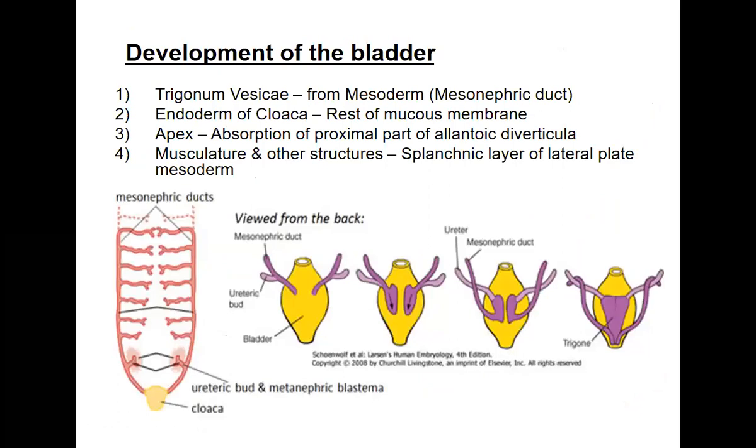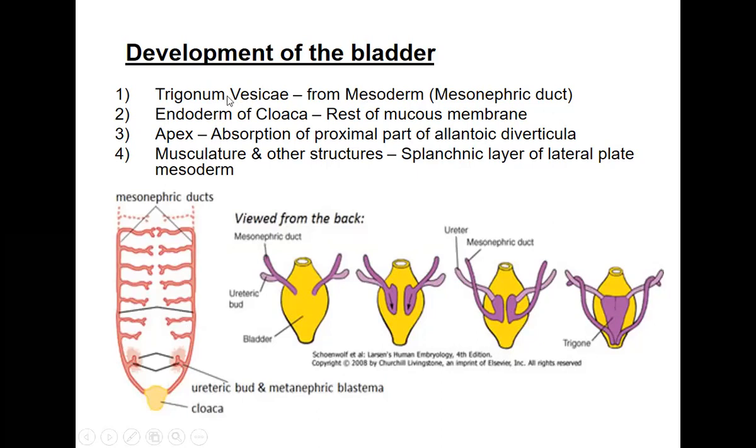Finally, going to the development of the bladder, just a brief part of it. The development of the bladder is from the trigonum vesicae, especially the base of the bladder, which is posterior, will develop from the trigonum vesicae, from the mesoderm, the mesonephric ducts. So the mesonephric ducts, as you can see here, will form the trigonum vesicae. These two ducts have come together and fuse to form the trigonum vesicae, which is seen from the inside, which is the base of the bladder.